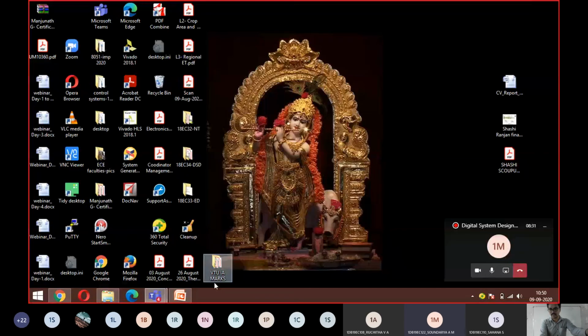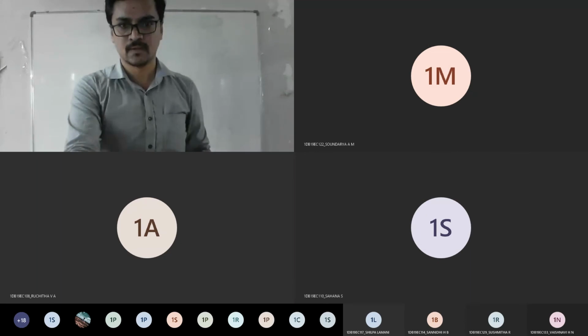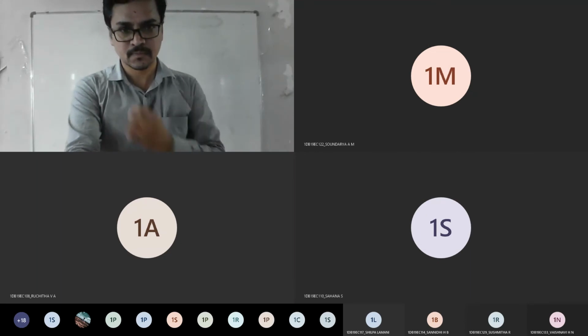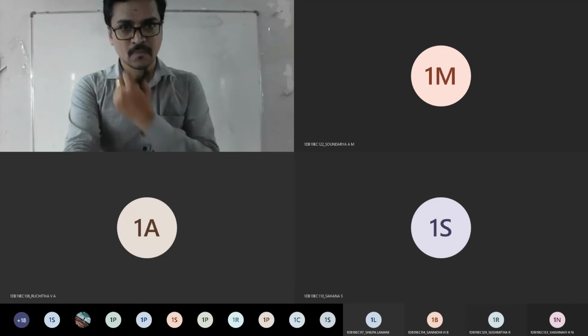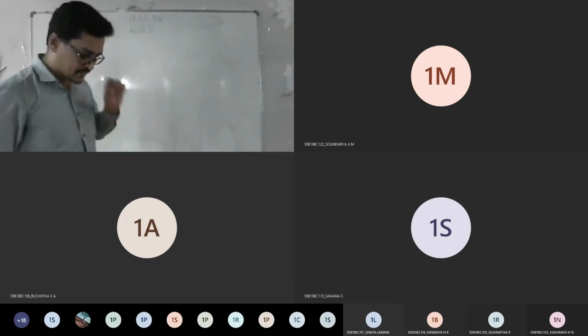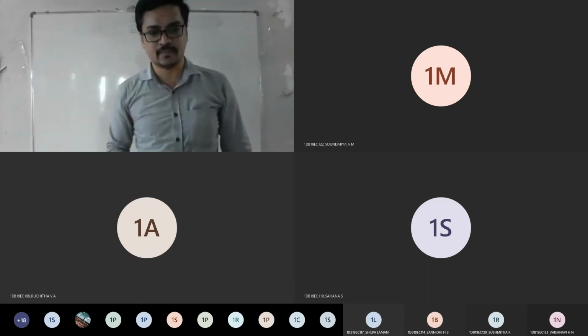Let's try to understand the meaning of K-map today. In the last class, we went through some problems based on SOP and POS.